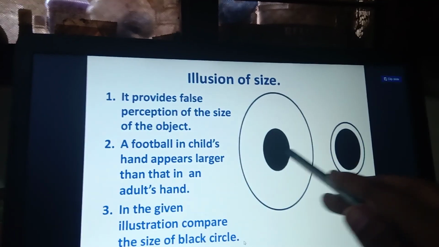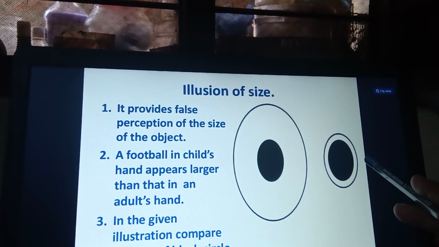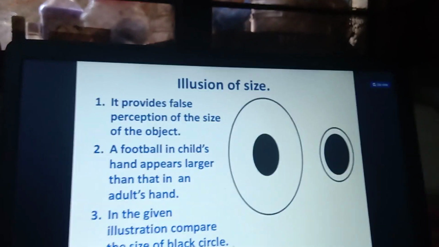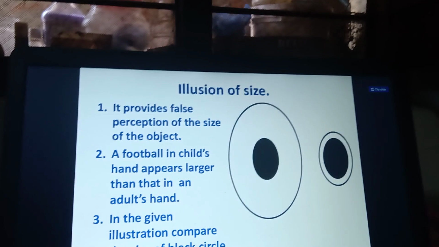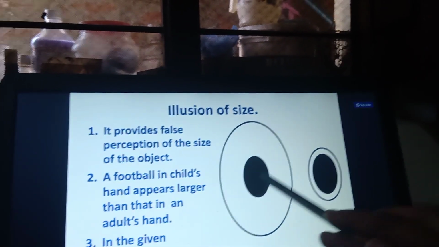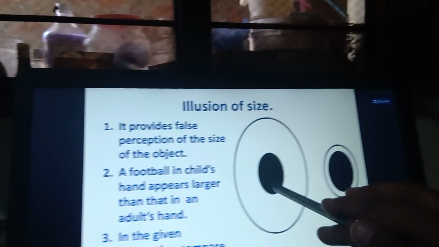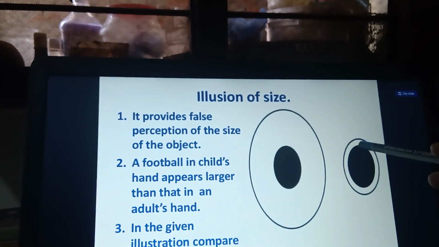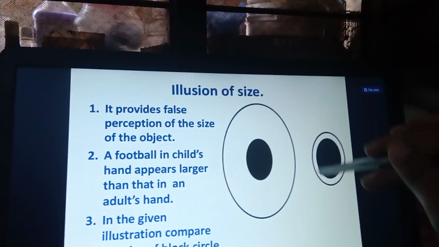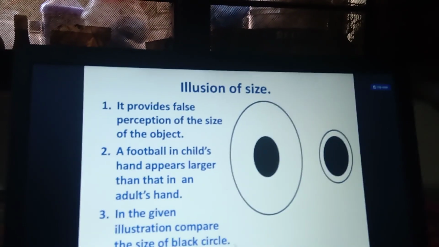Okay, so false perception of the size, you are going to differentiate it. A football in a child's hand appears larger than in an adult's hand, yes or no? So that is a differentiator of how we perceive the object. Here is an illustration comparing the size of black circles. Whenever a large circle is around it, the dot looks small, and whenever the dot is surrounded by small circles, it looks like a bigger dot, though they are the same size. So that is the illusion of size.